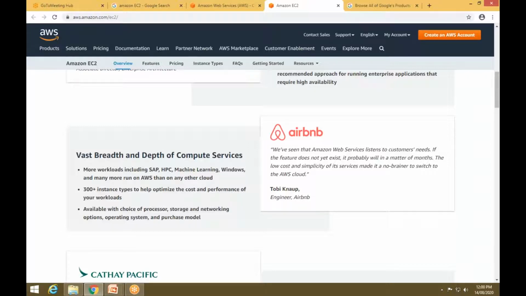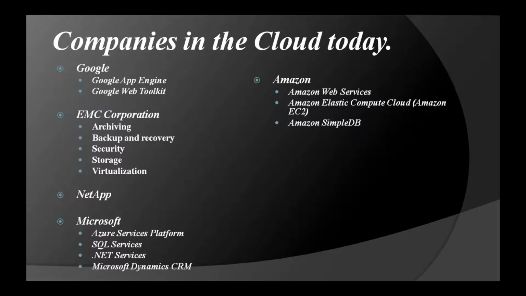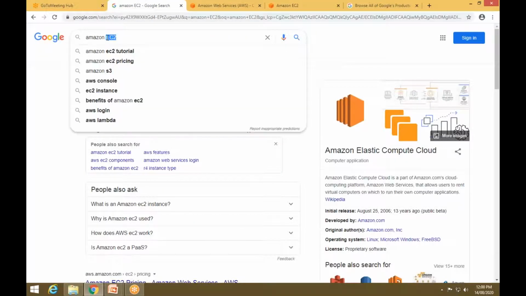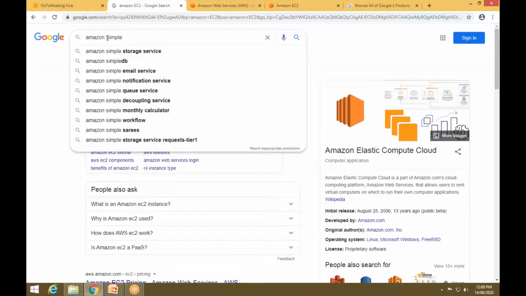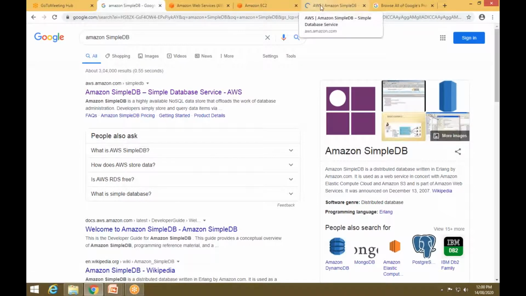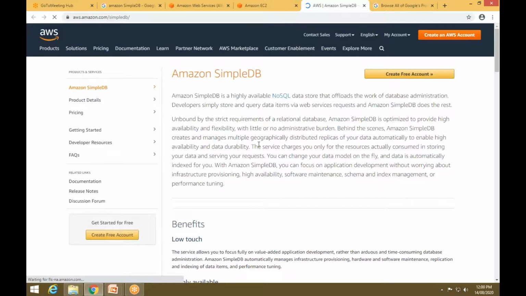Then the next thing is Amazon SimpleDB. Now what is the use of Amazon SimpleDB? Amazon Simple Storage Service is Amazon's storage solution for the internet. If you want to use a database on the internet, you'll go for Amazon SimpleDB. That is the main definition of Amazon SimpleDB. It is also one of the products of AWS only.